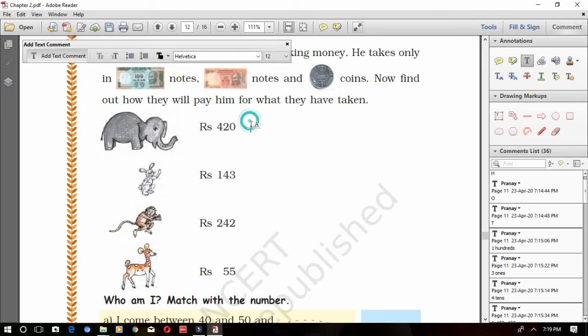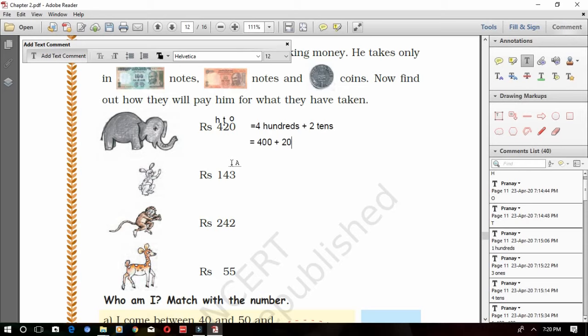Now see, he will pay in this way. How many hundreds will he pay? 4 hundreds. Then plus, how many tens will he pay? 2 tens. Plus, no ones here because it has 0 value. So 0 is in the ones place, this 2 is in the tens place, 4 is in the hundreds place. So 4 hundreds plus 2 tens, and no value for 0, so no need to expand that. What is the other method to expand it? Equal to 400 plus 2 tens are 20.